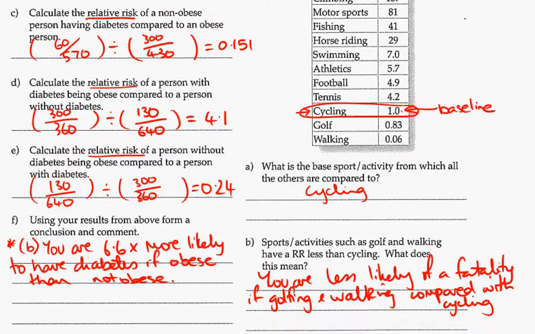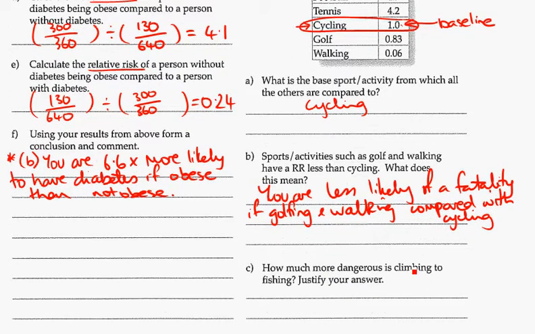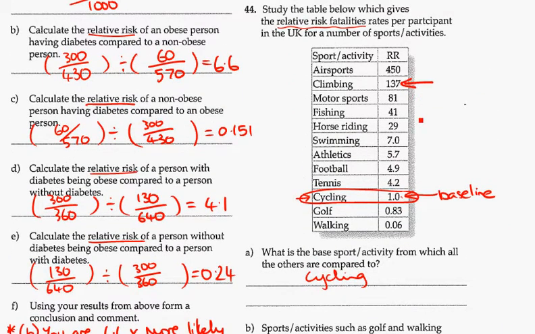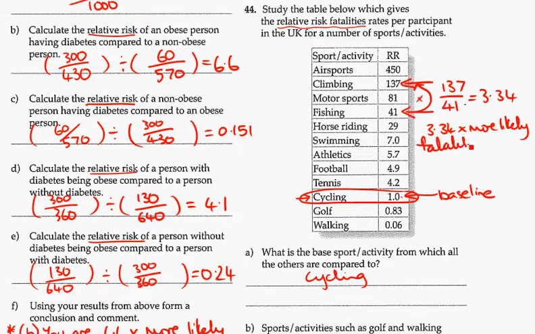In part C, how much more dangerous is climbing compared to fishing? So if we have a look up here, climbing and fishing. 137 divided by 41 is 3.34. So to get from here to here, we're multiplying by 3.34. So you are 3.34 times more likely to have a fatality, a death, climbing than fishing. And that would be the answer to part C.